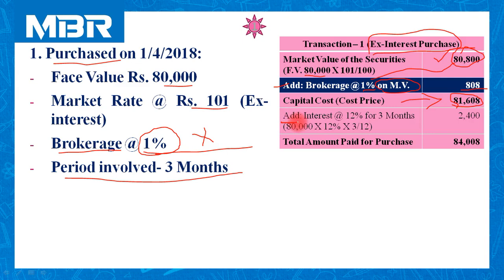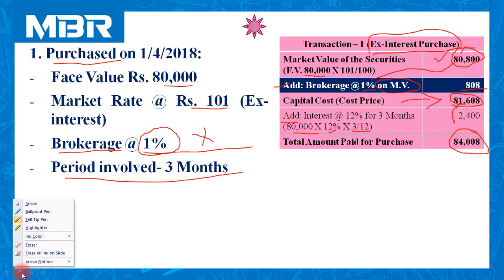So we need to add the amount of interest. 80,000 rupees of face value, 12% rate of interest, and period involved is 3 months. So amount of interest is 2,400, and the total amount paid to purchase this security is 84,008 rupees.